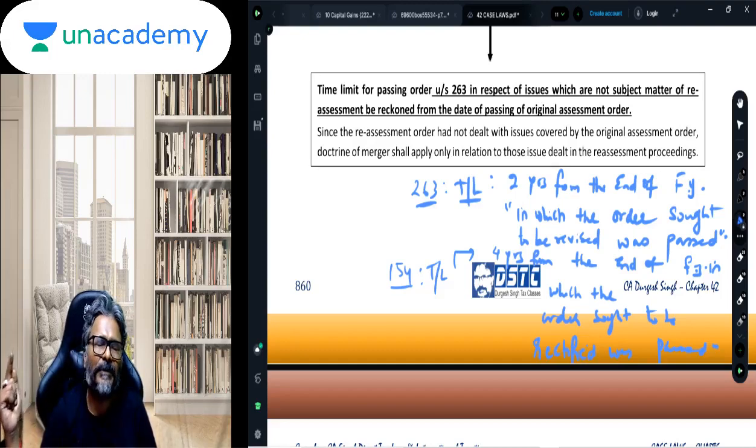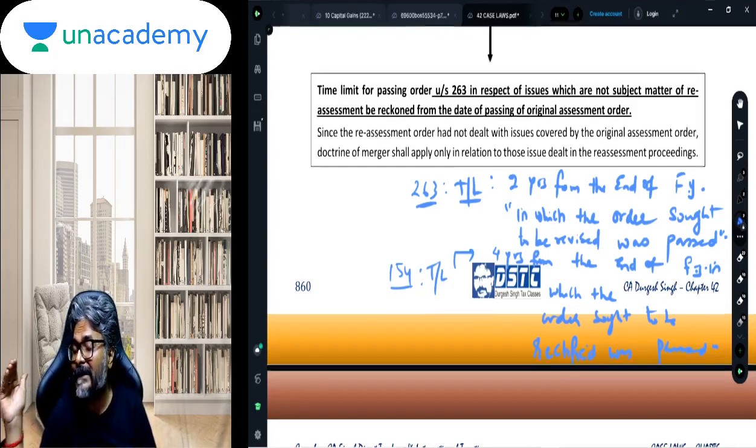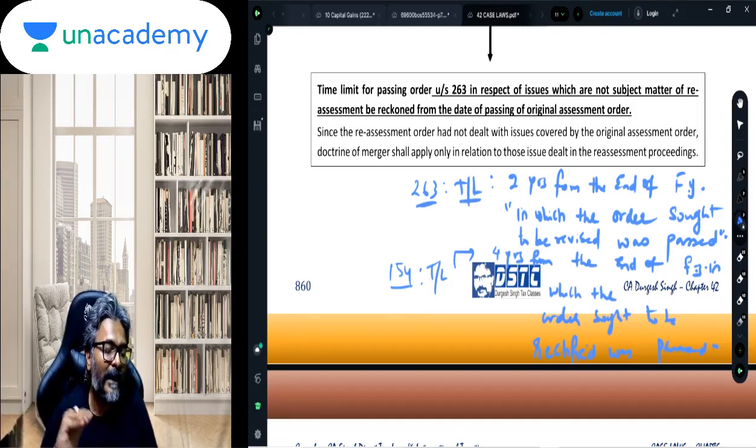Definitely, students, it has to be the original order, because here the order sought to be revised is the original order. Why? Because the reassessed order was in respect of A and B, whereas the commissioner wants to revise in respect of C and D, and hence the order sought to be revised is the original order.